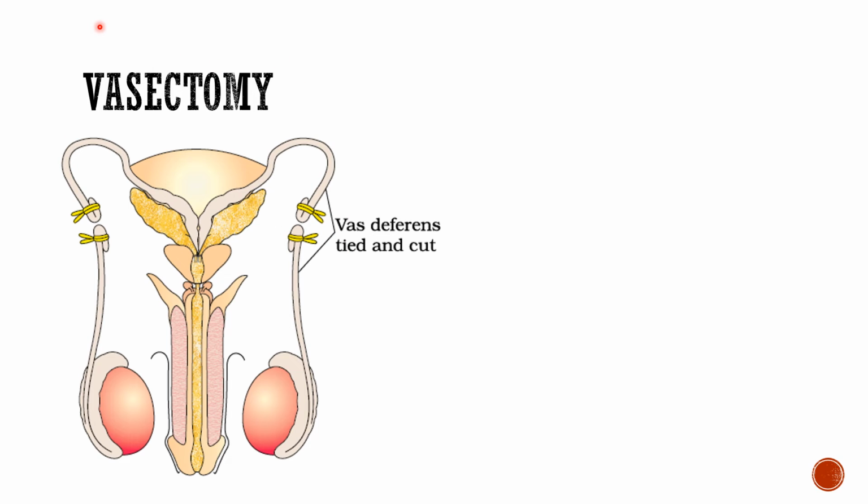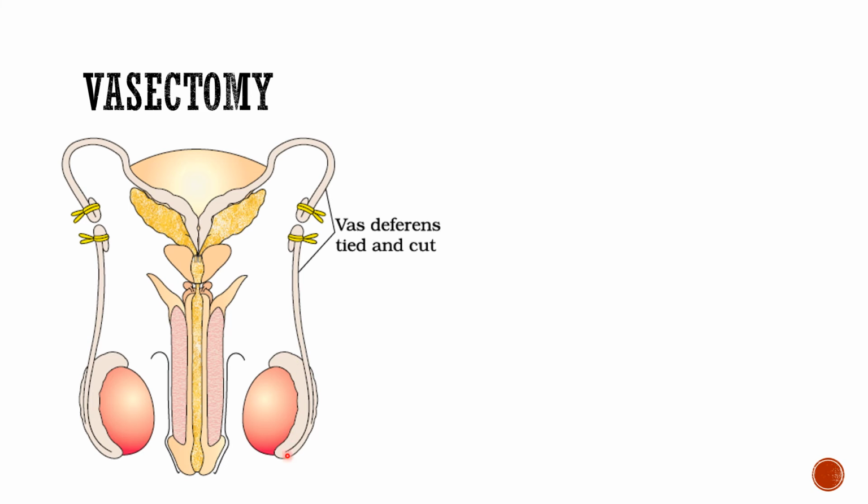Now we come to surgical contraception in the case of male. In the case of male, the reproductive system comprises gonads, a pair of testes, and these are distended in an external sac known as the scrotum. And the gametes which are generated in the gonads are released out from the body through a duct and a copulatory organ, which is called the penis.